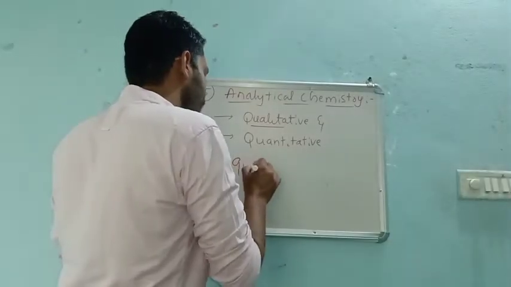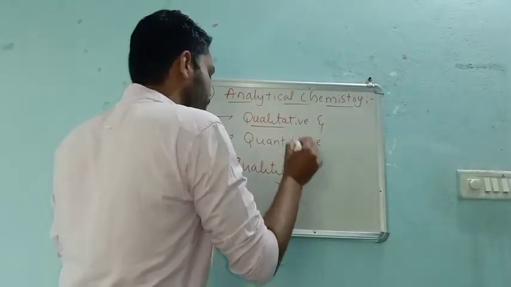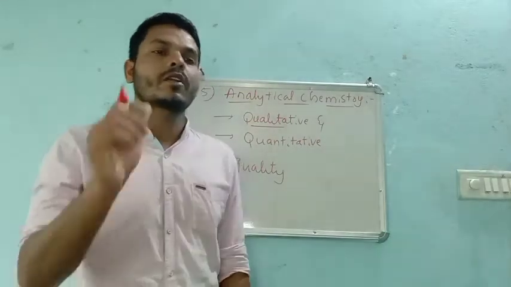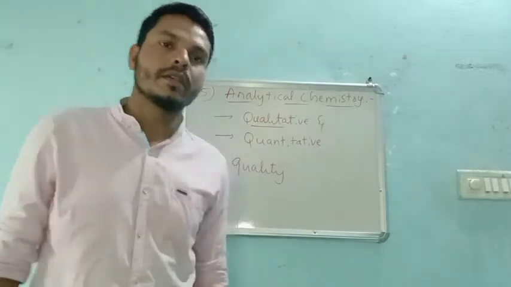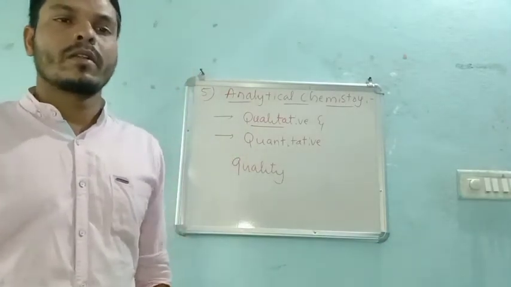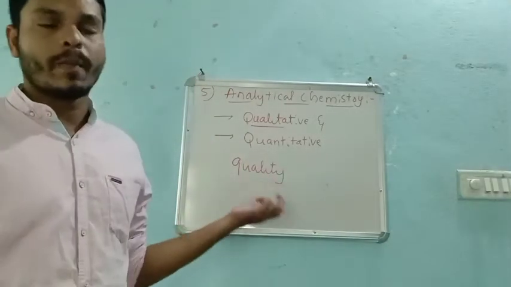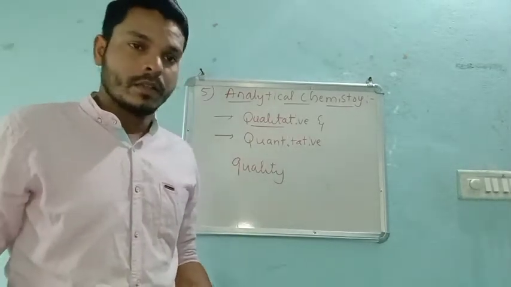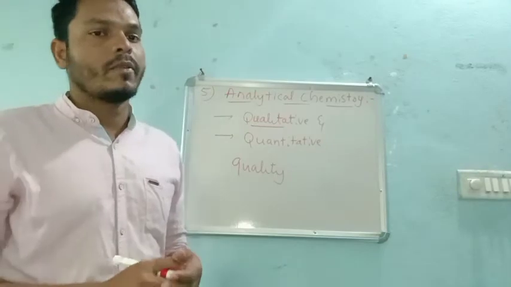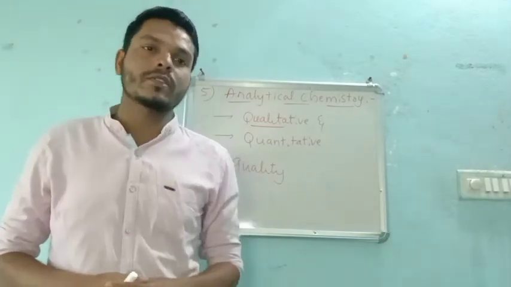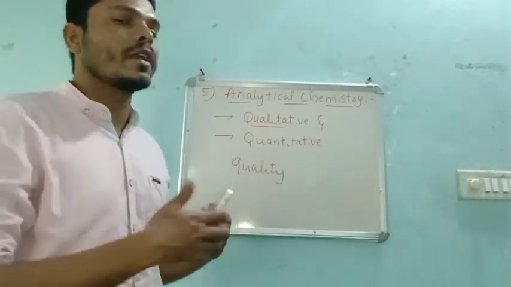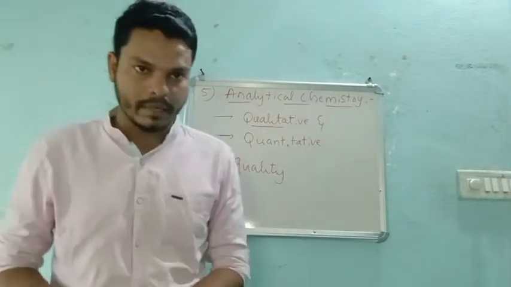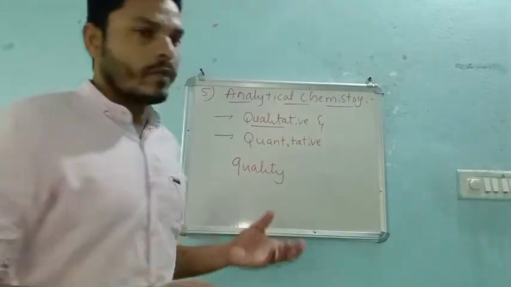One we can say as quality. Quality means, whenever we go to a shop, we see the cloth quality, like whether it is cotton, terracotta, or silk, right? That means the quality. If the quality is good, then definitely we will purchase it. If the quality is not good, then definitely we won't buy it.